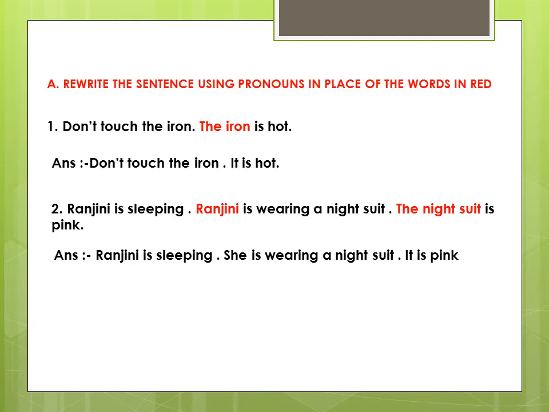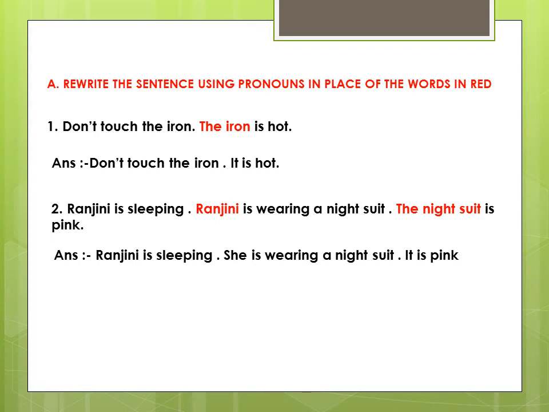The first is, don't touch the iron. The iron is hot. In this, we have to rewrite the sentence using pronouns in place of the words in red. In the sentence, what is written in red? Very good. The iron is written in red. So, it is a thing. The pronoun which fits better here is it. So, the sentence will be, don't touch the iron. It is hot.